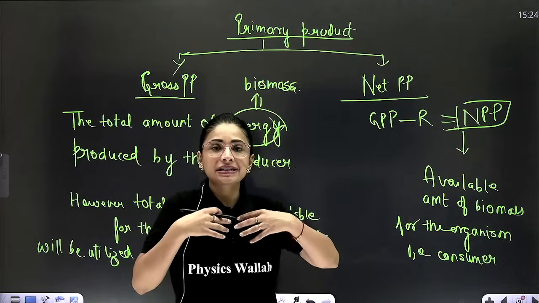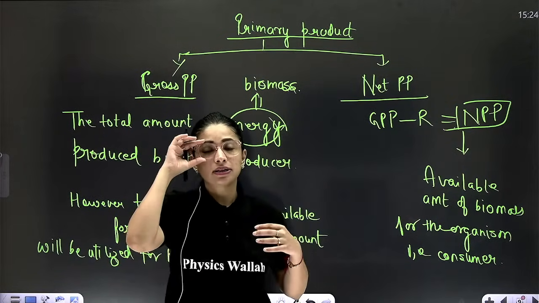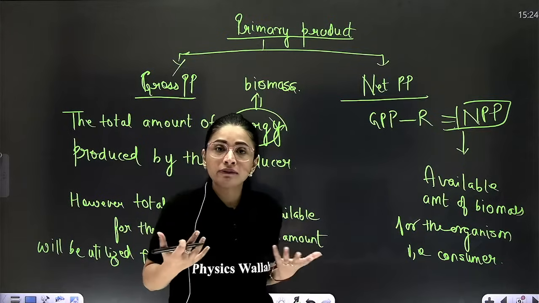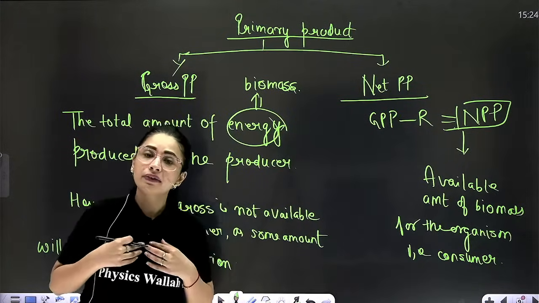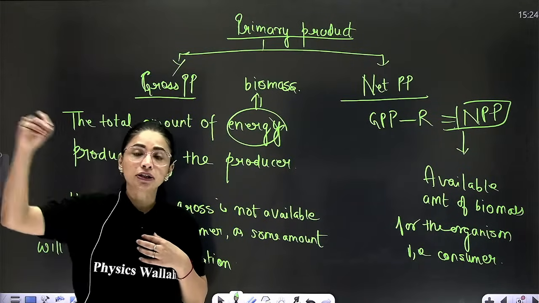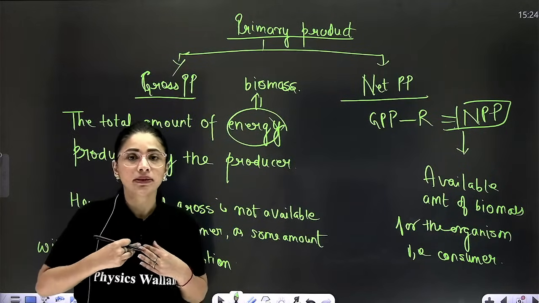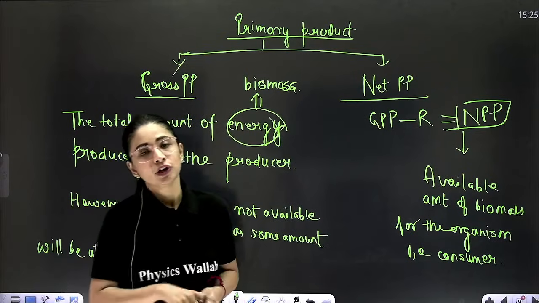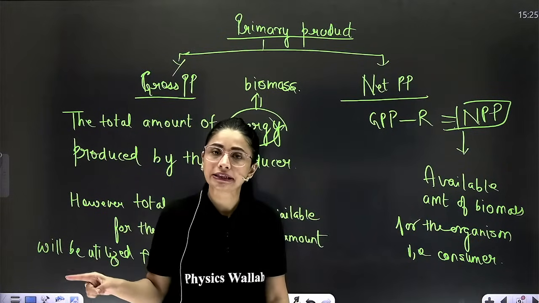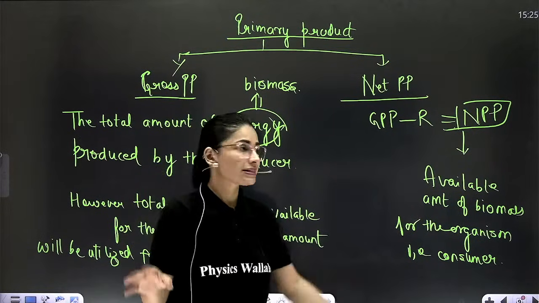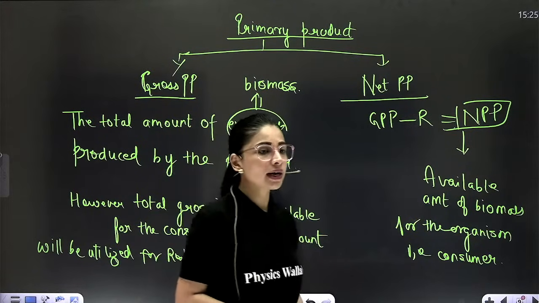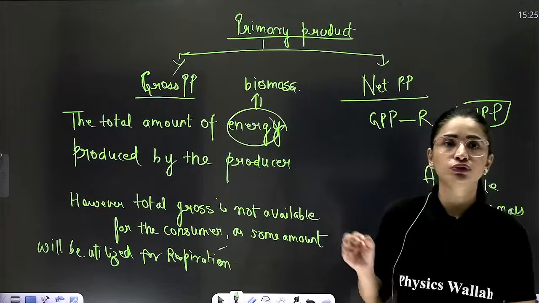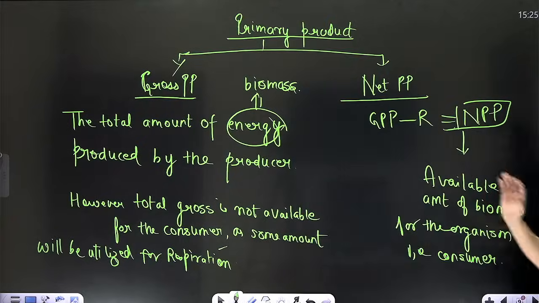Now if I am getting, suppose, Z amount of energy, some amount my body will utilize, maybe A amount, so Z minus A. Now whatever is left in my body, any other organism coming and feeding on me will take that energy. So this is called the flow of energy taking place. So this is net primary productivity. Understood, everyone? So this much you have to do for production in productivity.